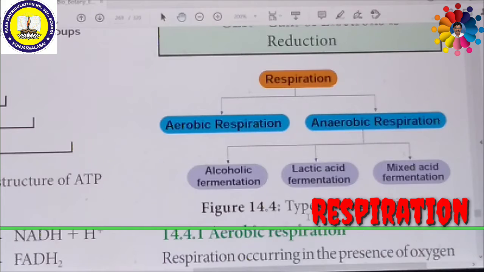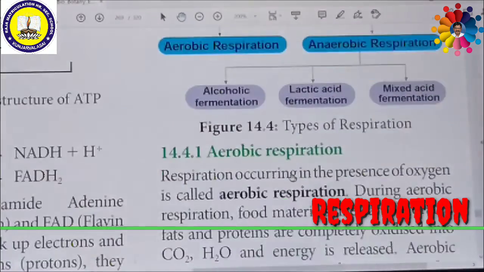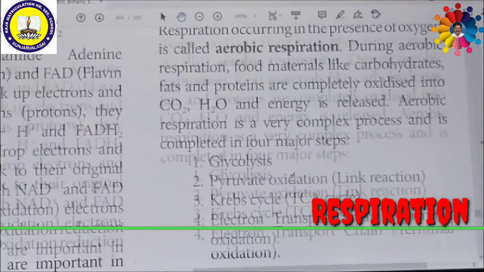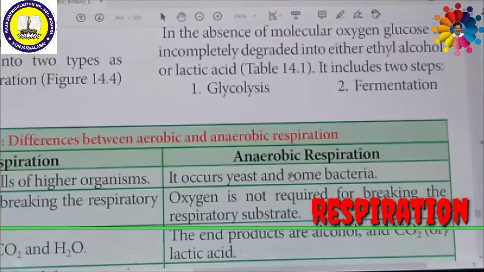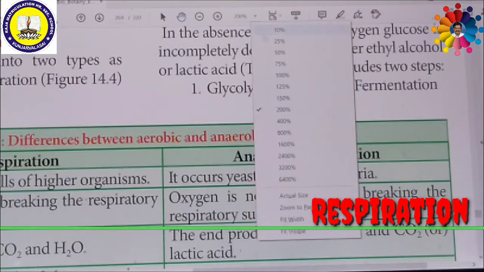We shall explain the details of almost all the various stages of respiration which take place in aerobic respiration one by one. But before we discuss these various stages, now we are going to discuss the comparison between aerobic respiration and anaerobic respiration. As you know very well, from the names themselves we can understand what is aerobic and what is anaerobic.